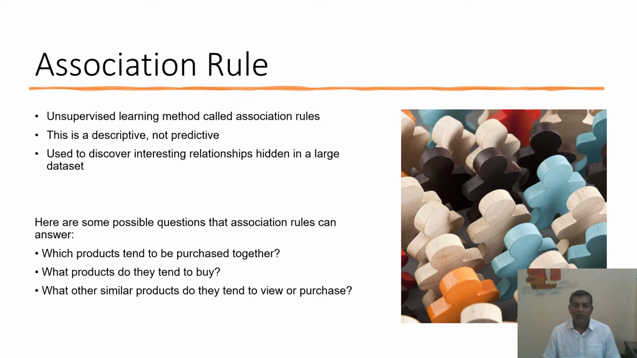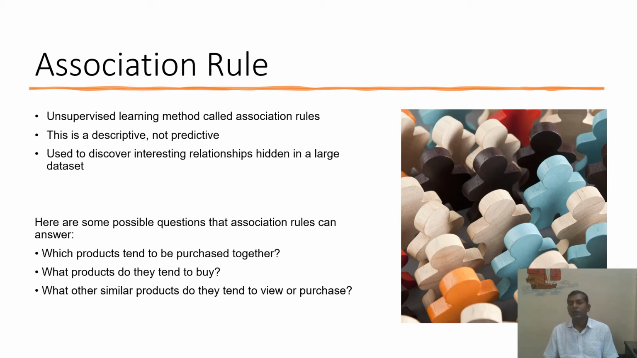What products do they tend to buy? Generally, it is the understanding of the shopkeeper. He will understand the behavior of the customer, and according to that, he will try to set his sales to increase the sales ratio every month or year. The next question is, what other similar products do they tend to view or purchase?